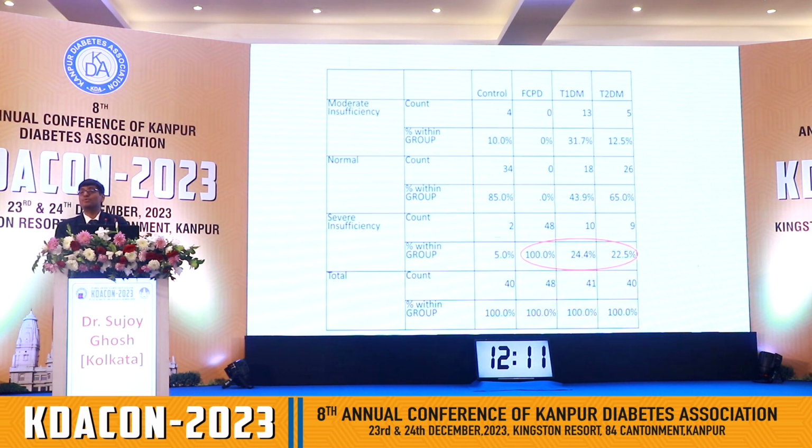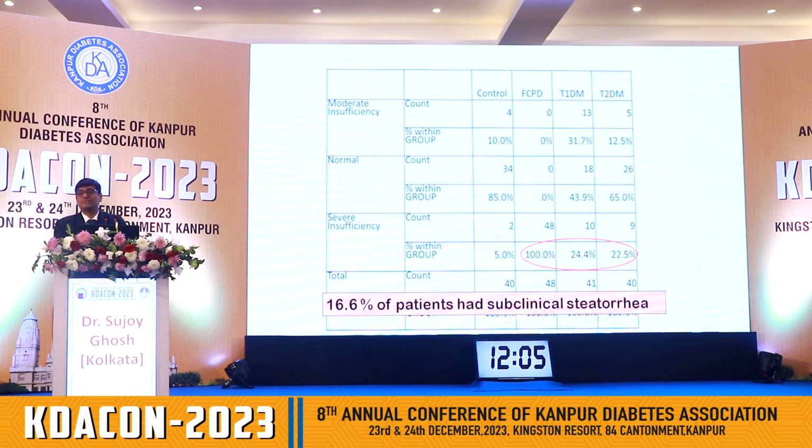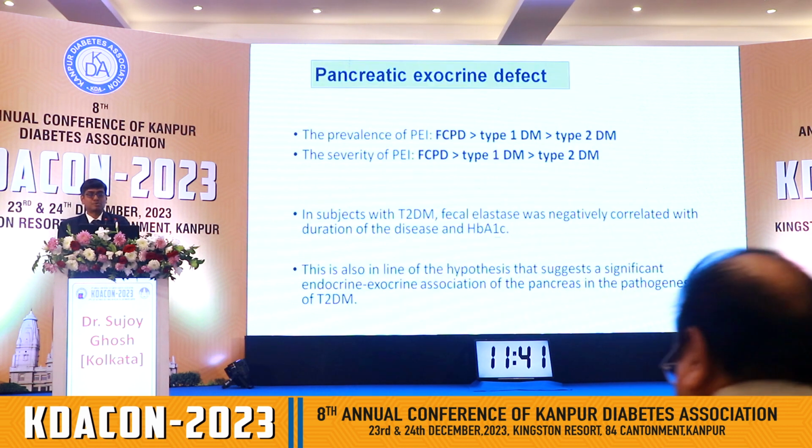But what is important to know is that a significant proportion of them had biochemical deficiency of exocrine function without clinical features of malabsorption, which tells us that there is a dissociation between the degree of exocrine function and the clinical symptomatology. The body adapts very well even with partial exocrine dysfunction and does not present with symptoms. It is only when someone has severe exocrine dysfunction that malabsorption develops.